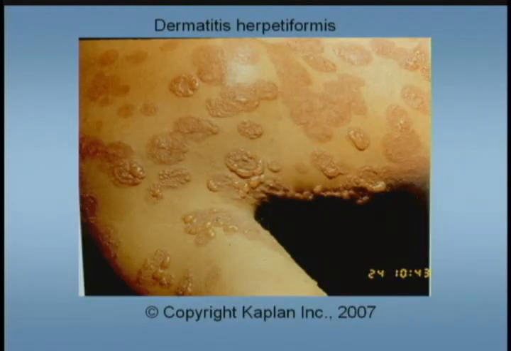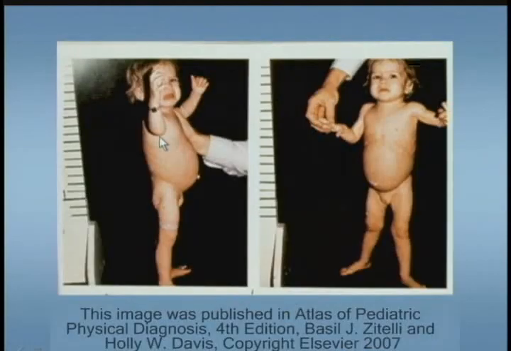This is one of the manifestations of celiac disease, the dermatitis herpetiformis. You can see it all over this patient, all of these lesions. Okay. This is another patient with celiac disease, and you can see that they have bloating. He's not very happy. And look at the muscle wasting and the loss of fat. So look at the buttocks, and there's very little fat there. And that's typical because they have failure to thrive from their chronic malabsorption.